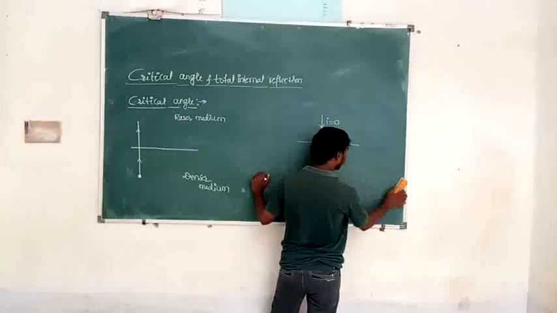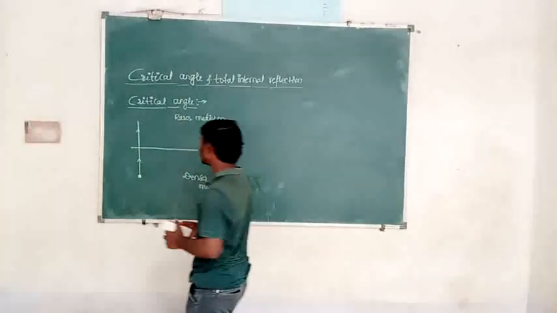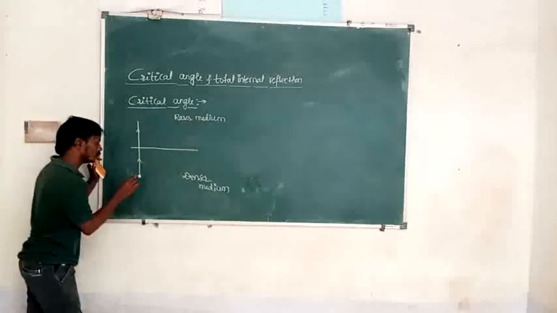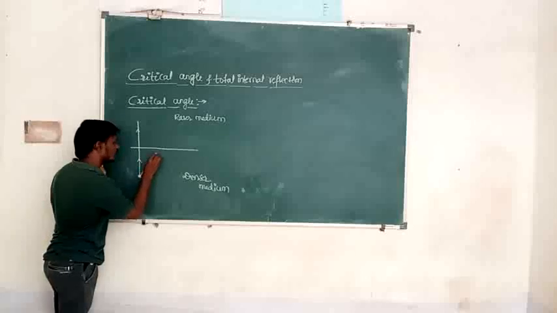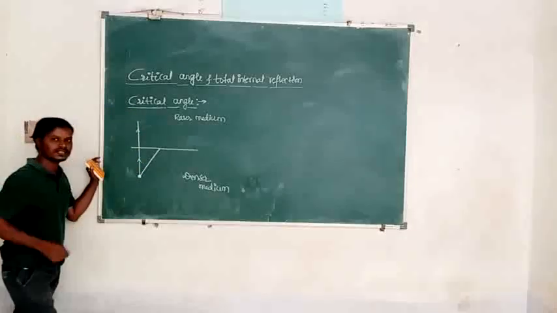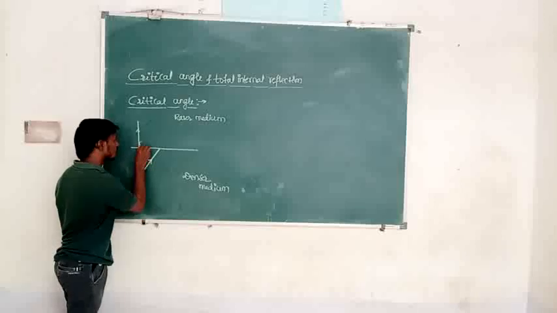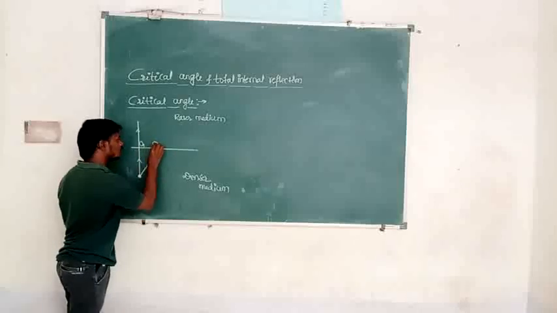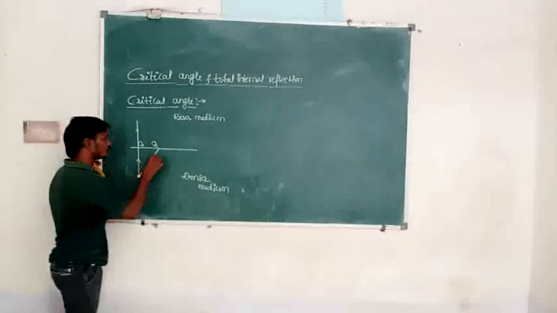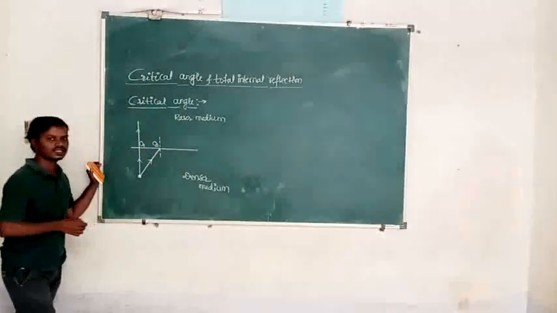And next, how should the light pass here? For refraction of light, the light should pass obliquely. Then it is the interface between two media, denser medium and rarer medium. Suppose I consider the first incident ray, which is along the normal, it passes without any deviation. Then next we are going to consider another incident ray, it is O1, and I will take this as O2. O2 is the second point of incidence, O1 is the first point of incidence. So the light is traveling from which medium to which medium here? Denser medium to rarer medium.